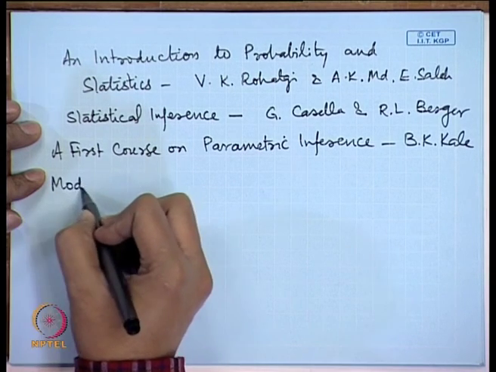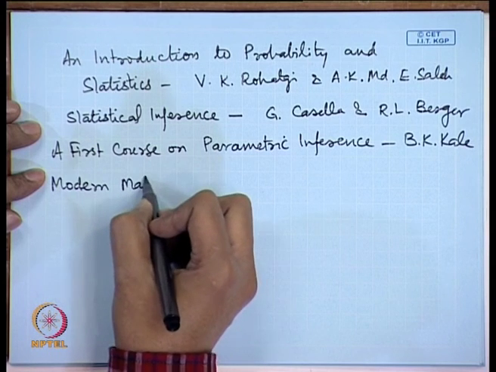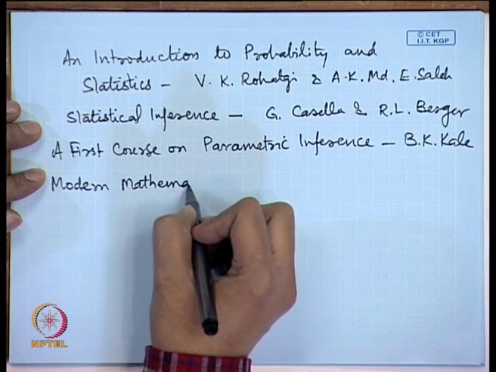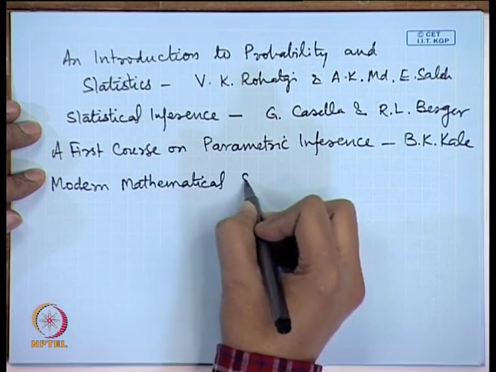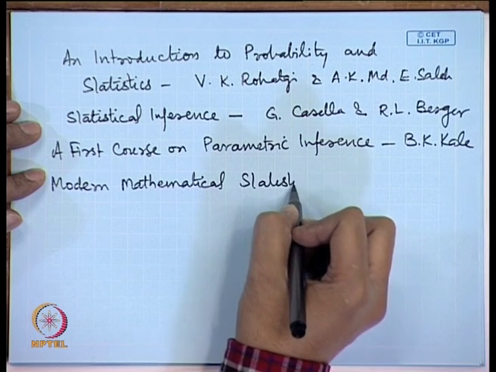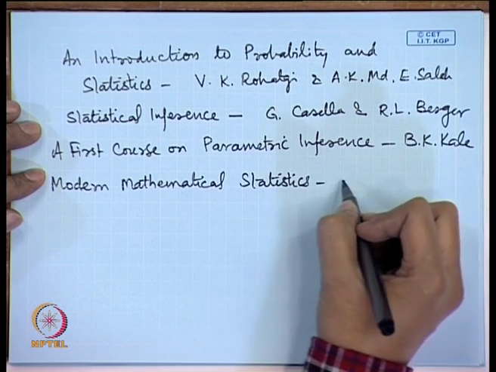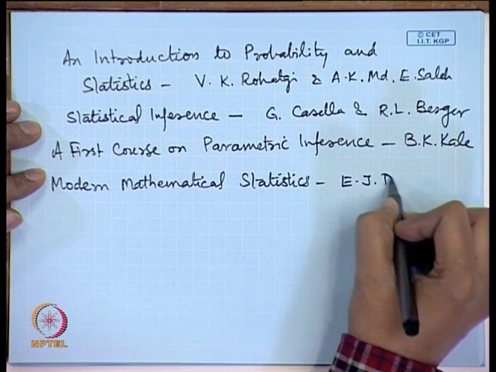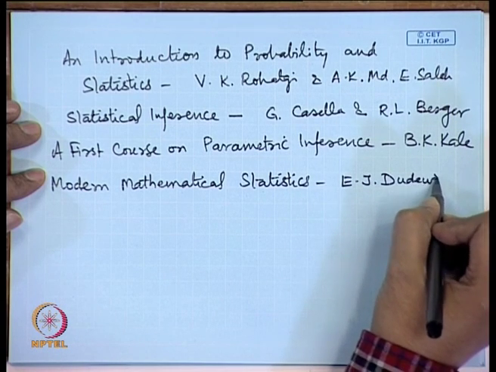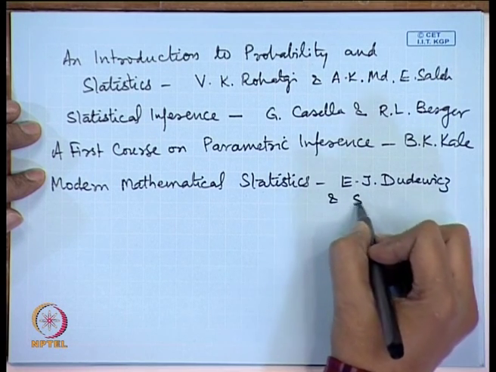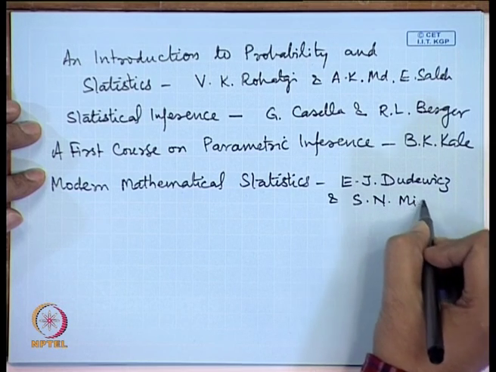Modern Mathematical Statistics by E. J. Dudewicz and S. N. Mishra.